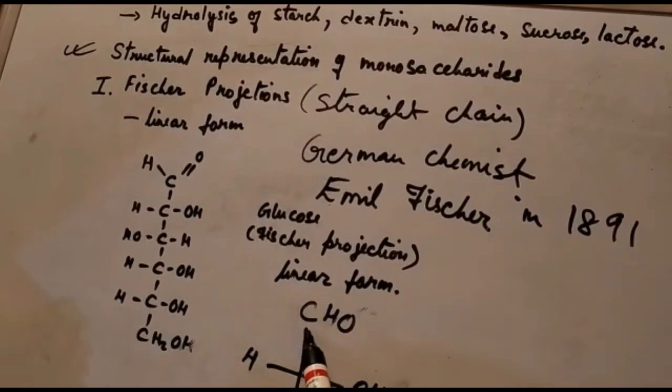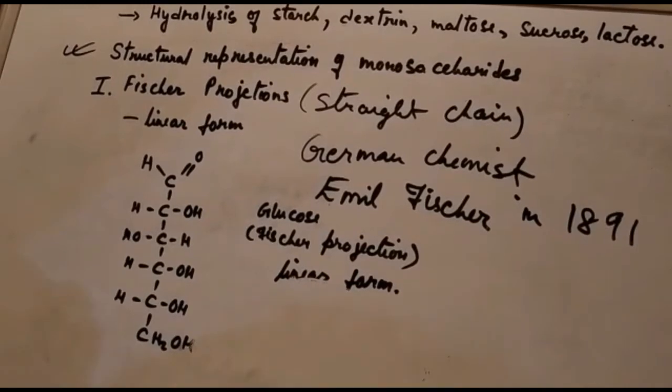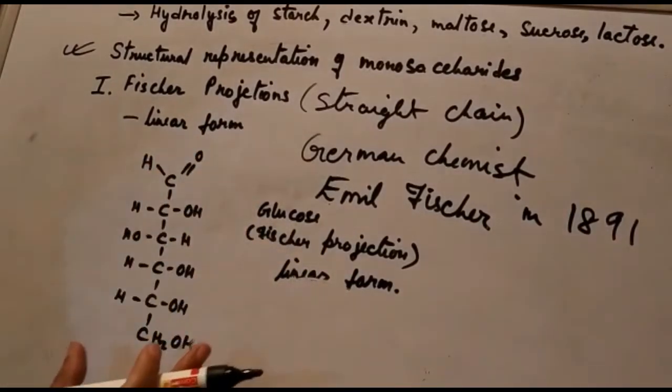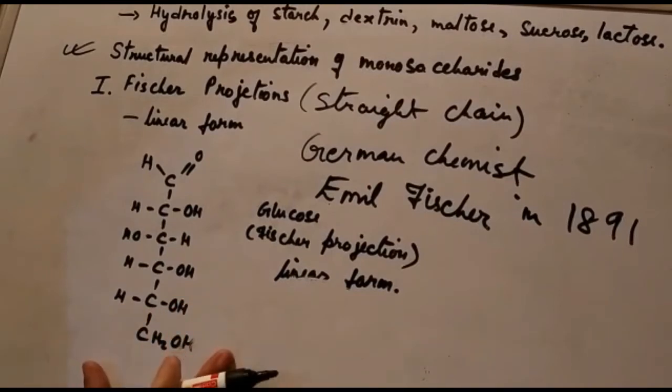You can see here that the carbon atoms are not shown. So it depends. Sometimes the carbon atoms may be shown or may not be shown in a Fischer projection.